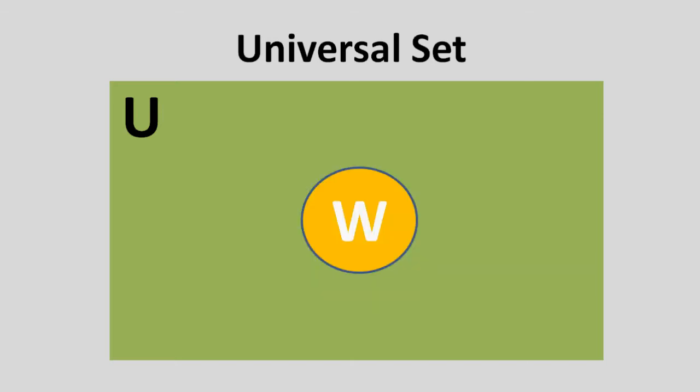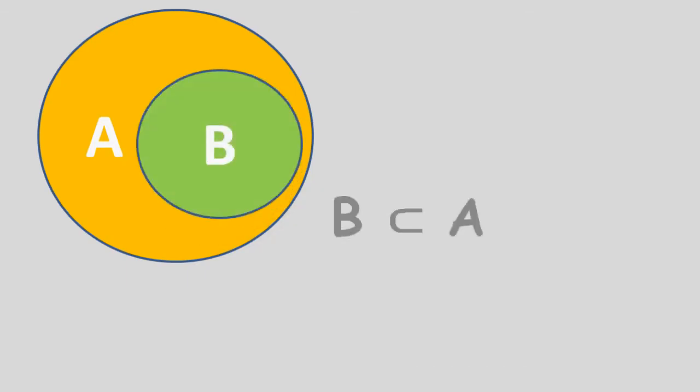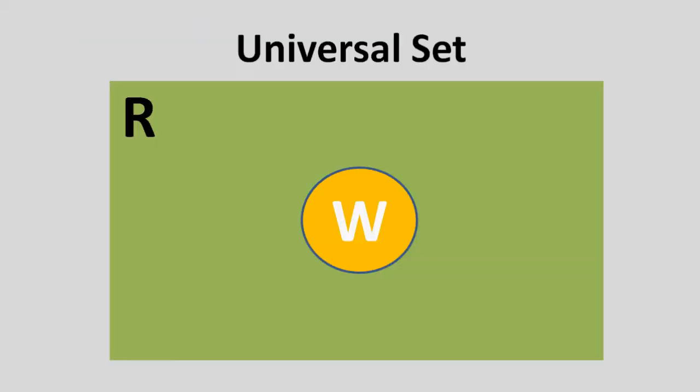Now what is a subset? If all the elements of a set, say set B, are there in set A, then set B is said to be a subset of set A. For example, the set of whole numbers is a subset of the universal set of real numbers. Because all the whole numbers are there in the universal set of real numbers.